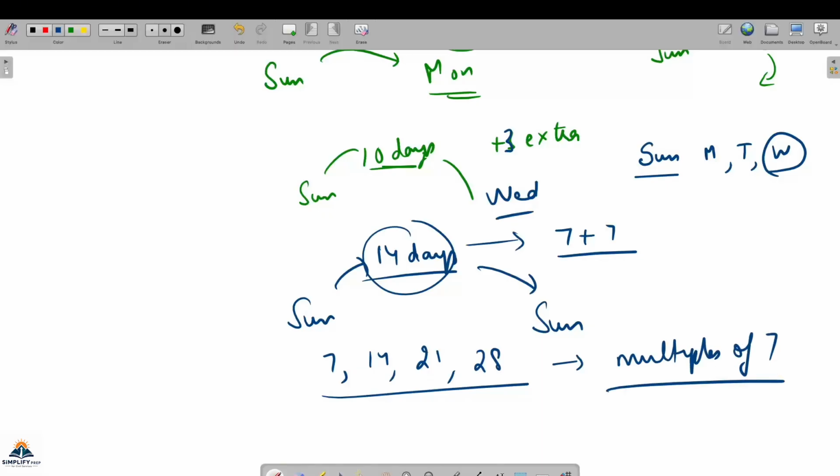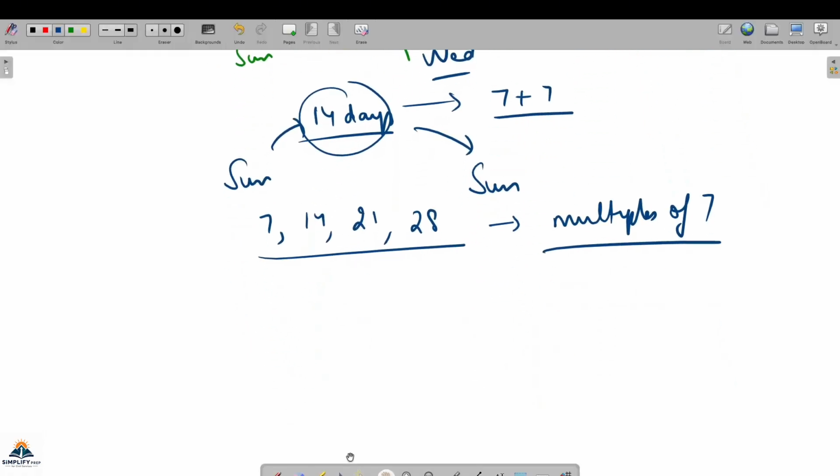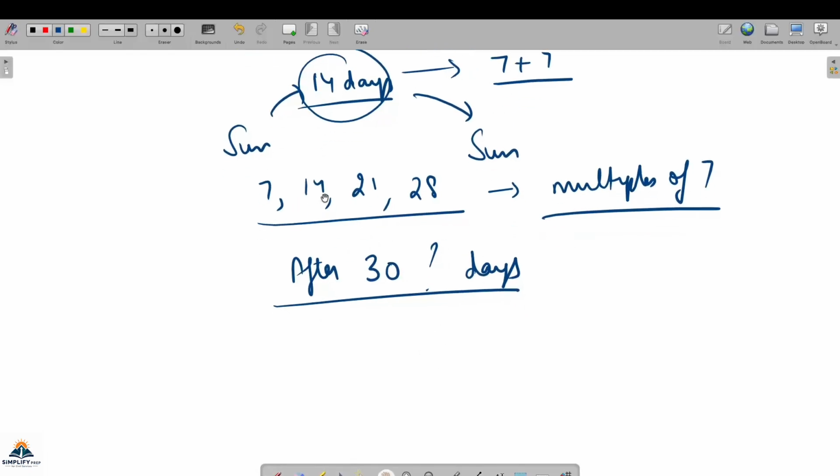So if you want to know for an odd number of days, like suppose after 30 days, what will happen? After 30 days क्या होगा? Because, you know, the things are in a cycle of 7.